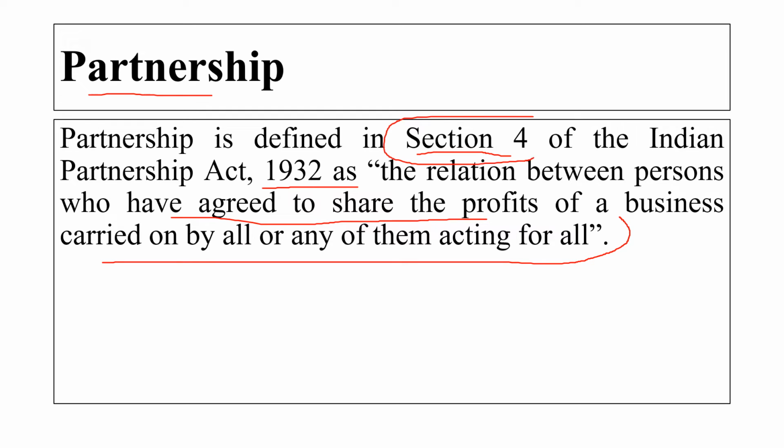Please remember the section and the act, that is 1932. The partnership means the relationship between two persons. It is an agreement between two or more people where they are agreeing to share the profit, where they are doing a business together, and on this they are making the agreement to share the profit and loss of the business. That is called a partnership.